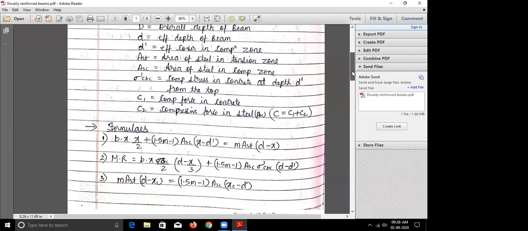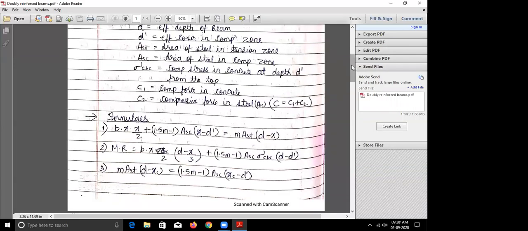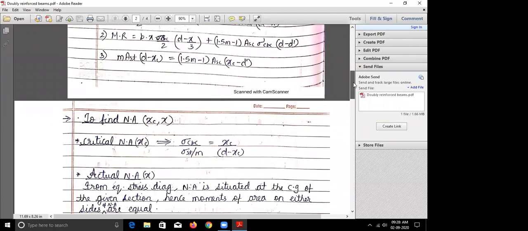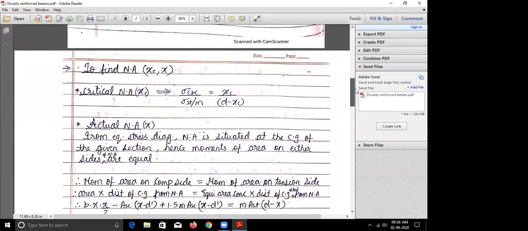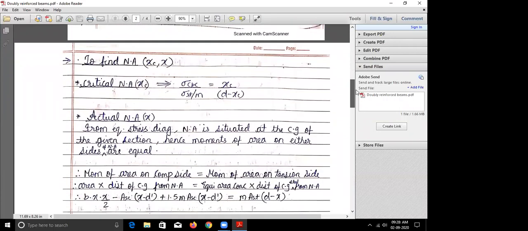So now let us see. I hope everyone has written these three equations. Let us see how to find this. First we'll find out the neutral axis. We have the critical neutral axis and the actual neutral axis. The critical neutral axis is always given by this equation, remember, and this will never change: sigma CBC upon sigma ST by m is equal to XC upon d minus XC.